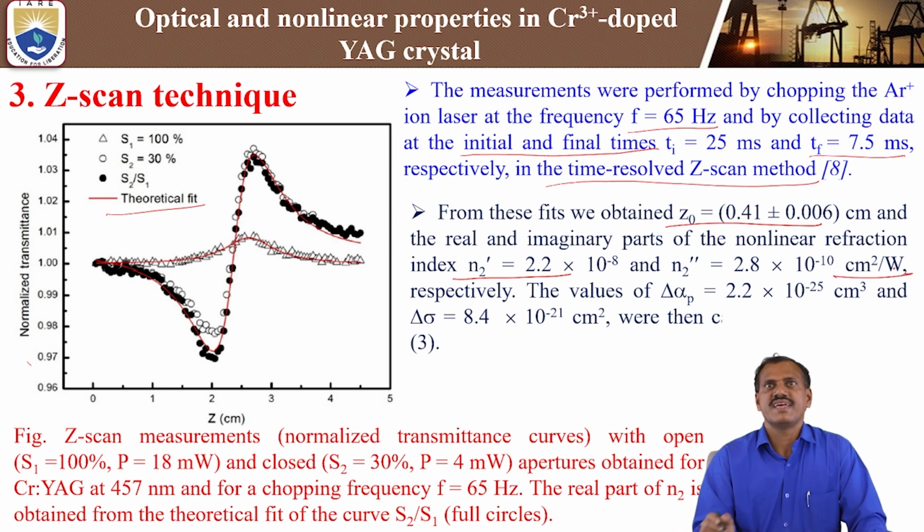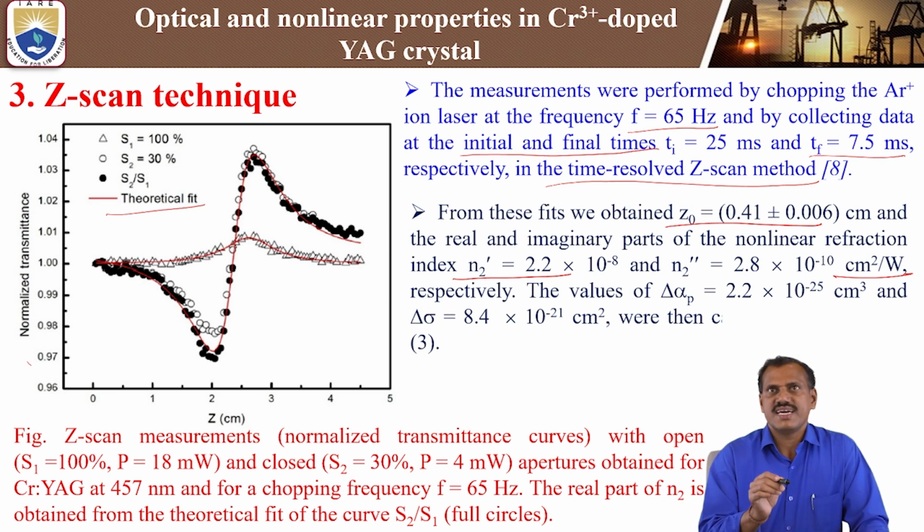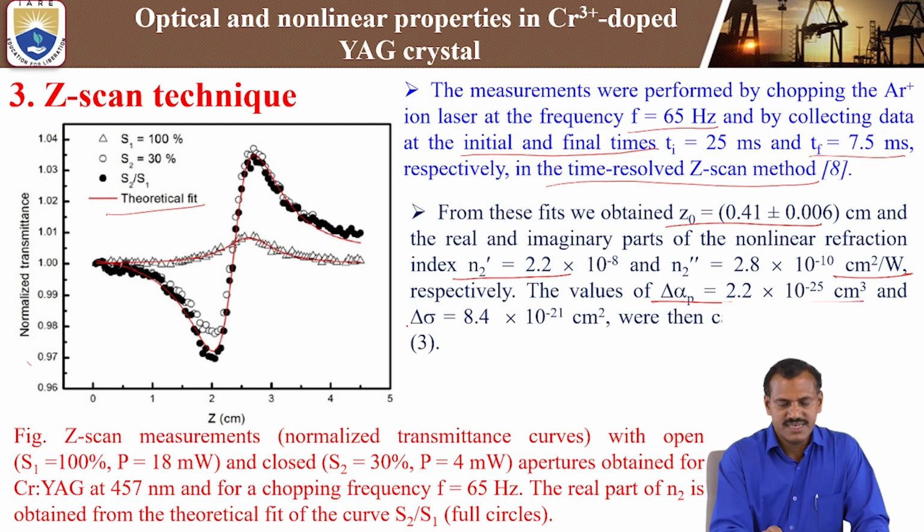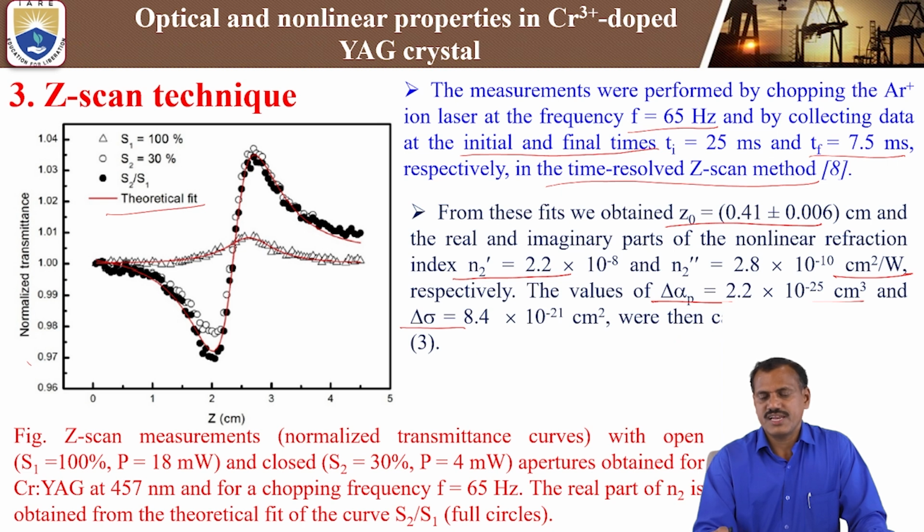This way we get the N2 dash and N2 double dash, the real and imaginary parts of the non-linear refractive index, by using the above equation and this fit. The value of delta alpha p, that is the polarizability difference, we also calculate using the Z-scan technique. We found that value to be 2.2 into 10 power of minus 25 centimeter cube, and the difference of absorption cross section of the excited state is 8.4 into 10 power of minus 21 centimeter square, when calculated from equation 3.